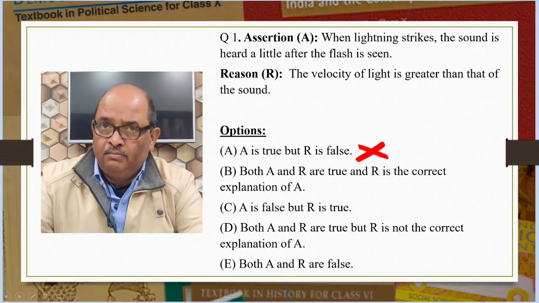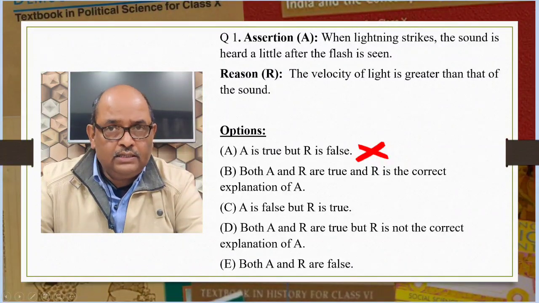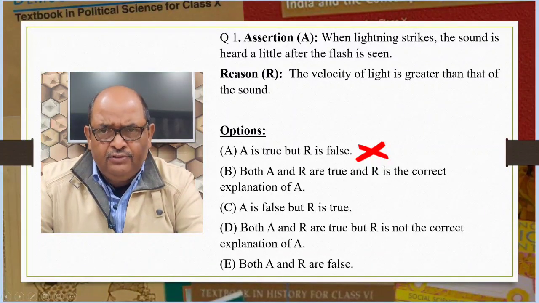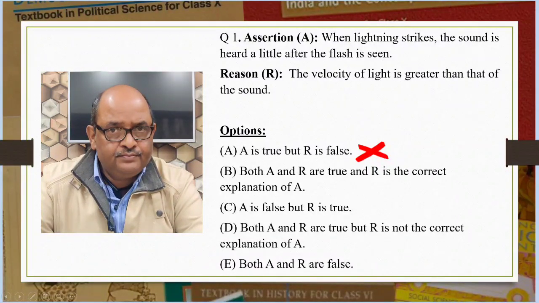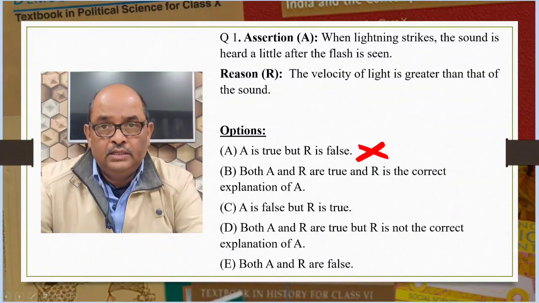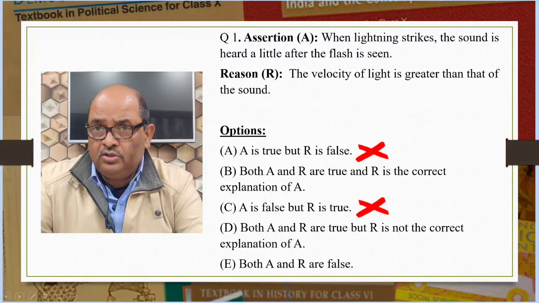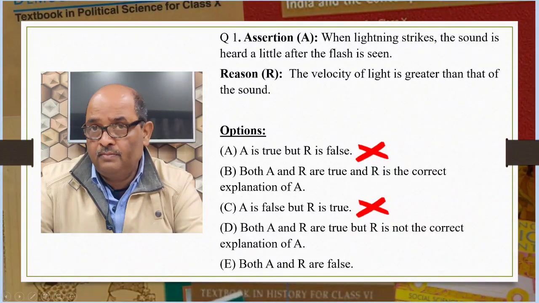B. Both A and R are true and R is the correct explanation of A. We will leave this statement for a moment and see which other statements can be rejected straightway. C. A is false but R is true. Here we can reject this option also since both A and R, that is assertion and reason, are true.